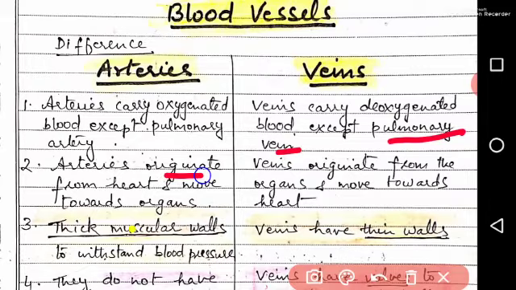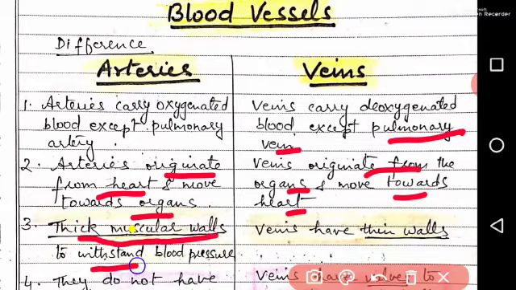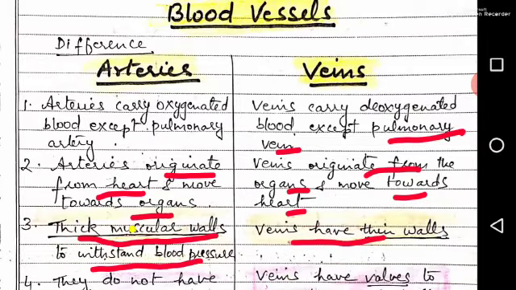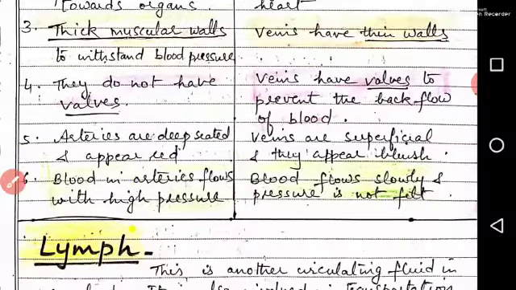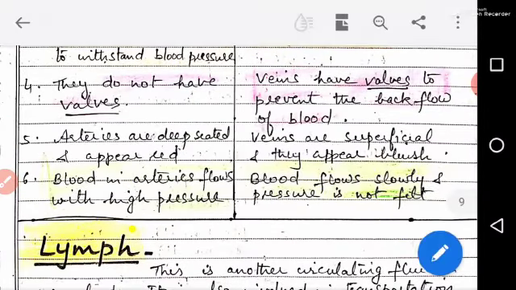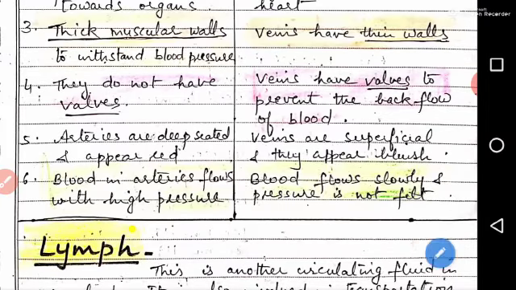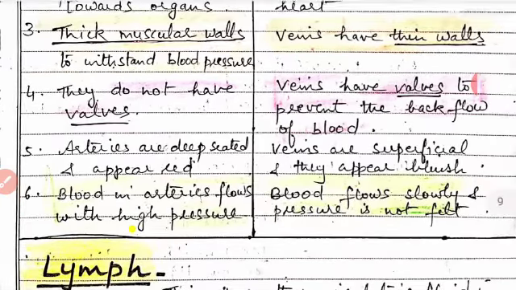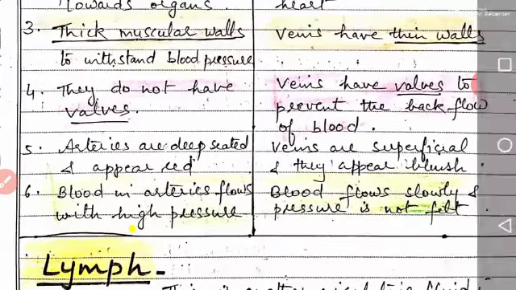Arteries originate from the heart and move towards organs, whereas veins originate from the organs and move towards the heart. Third point is, arteries have thick muscular walls to withstand the pressure of the blood, whereas veins have thin walls. Fourth point, arteries do not have valves, whereas veins have valves to prevent the backflow of the blood.